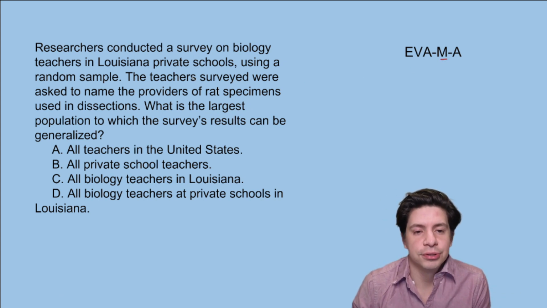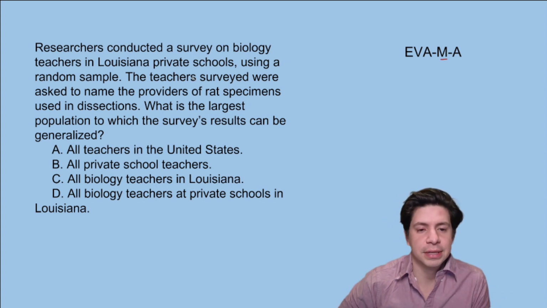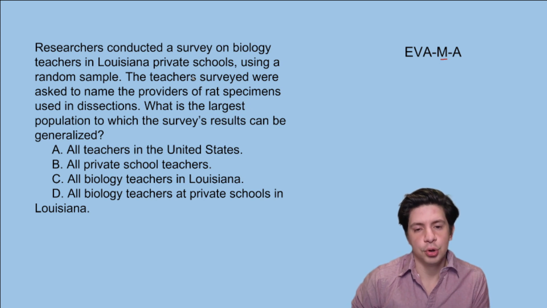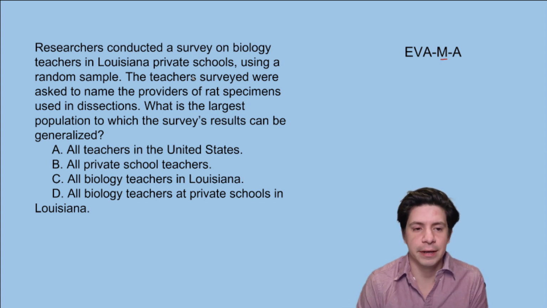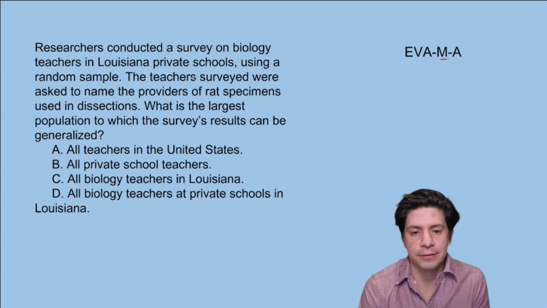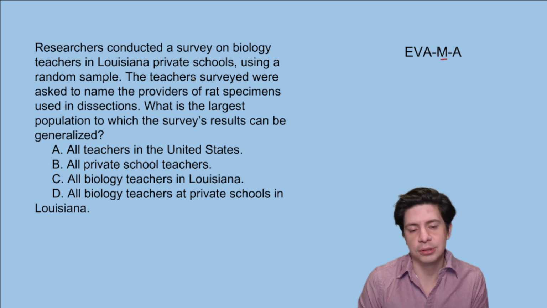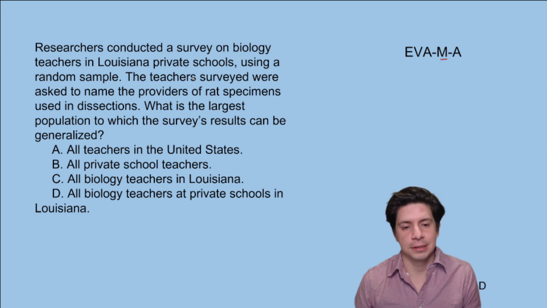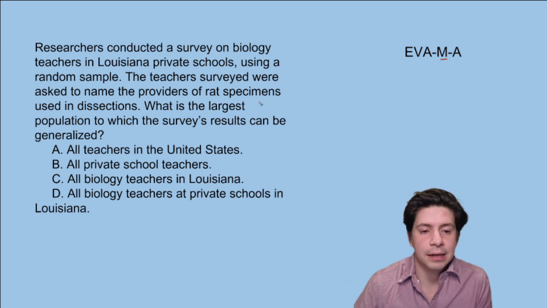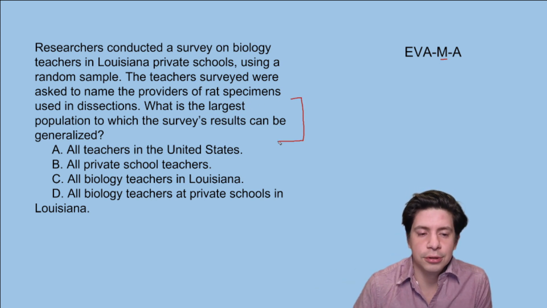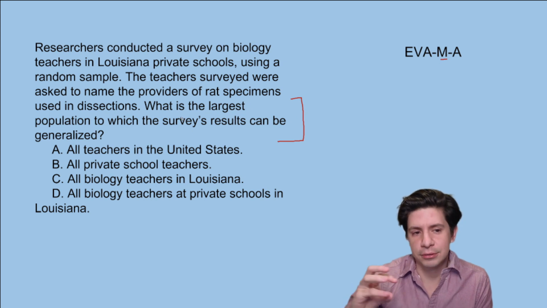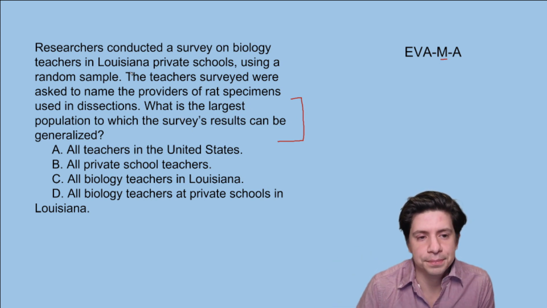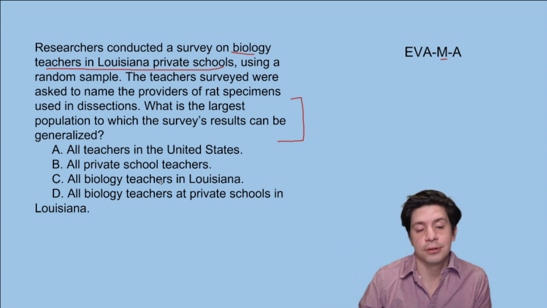And it says, researchers conducted a survey on biology teachers in Louisiana private schools using a random sample. The teachers surveyed were asked to name the providers of rat specimens used in dissections. What is the largest population to which the survey's results can be generalized? So again, this one's asking which population we can draw conclusions about. So what's the population we're drawing the random sample from, right? Biology teachers in Louisiana private schools. So that's a specific group. So let's look at our options.